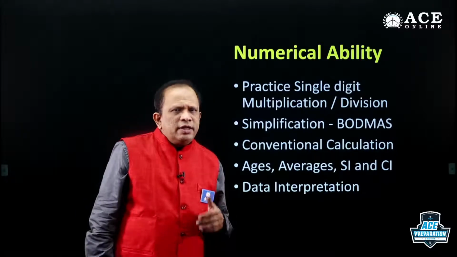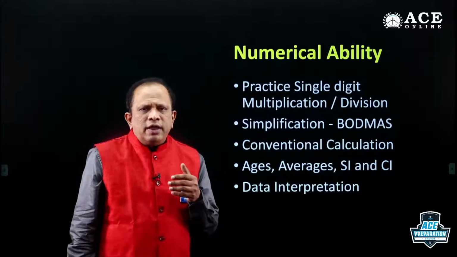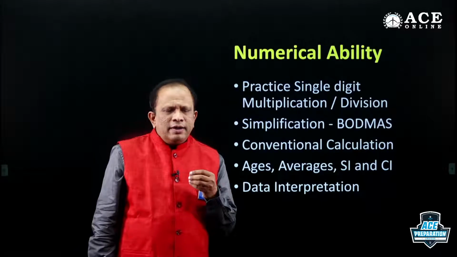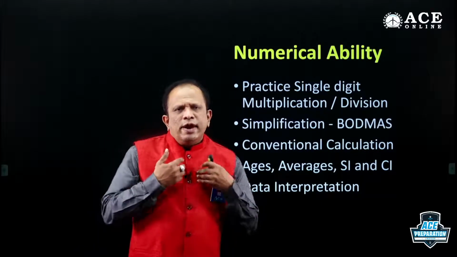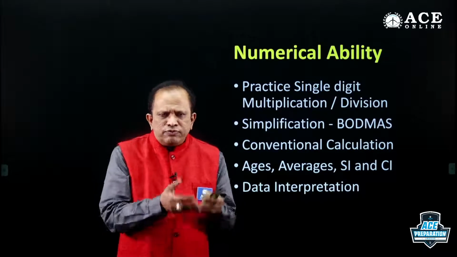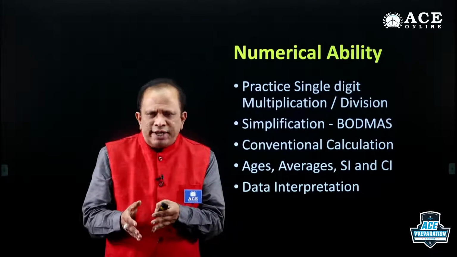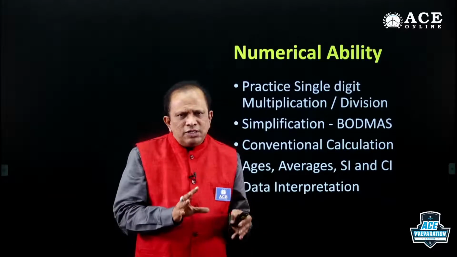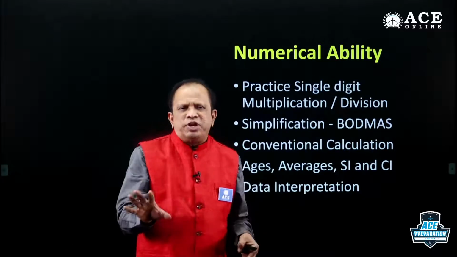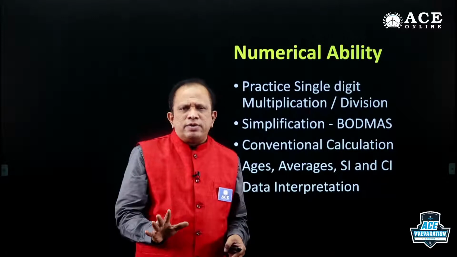And whenever there is a question in numerical ability, always after reading the question, ask yourself: what am I supposed to do first, what am I supposed to do next, and what am I supposed to do finally? You divide the question or your action into some steps, then it will be clear to you.